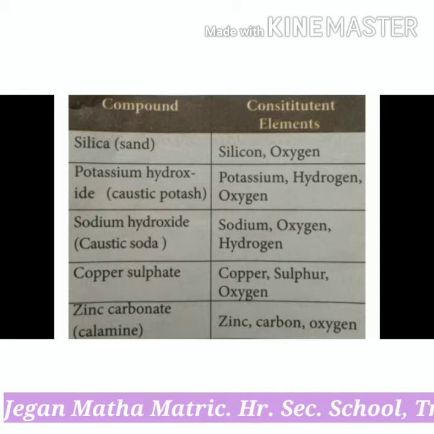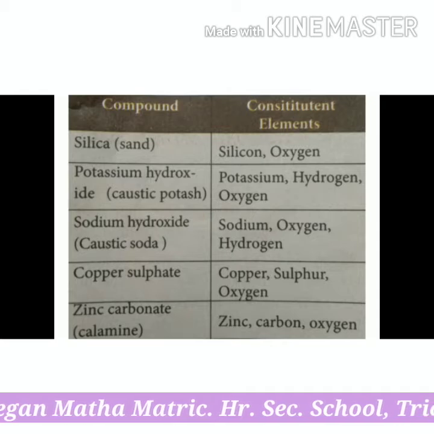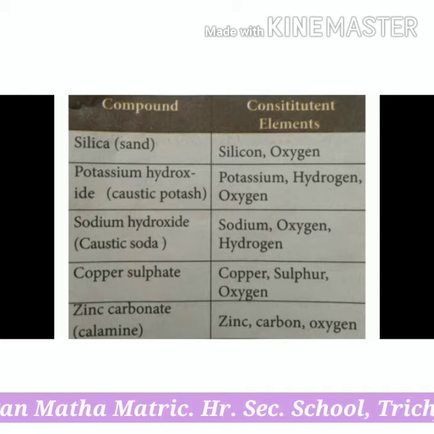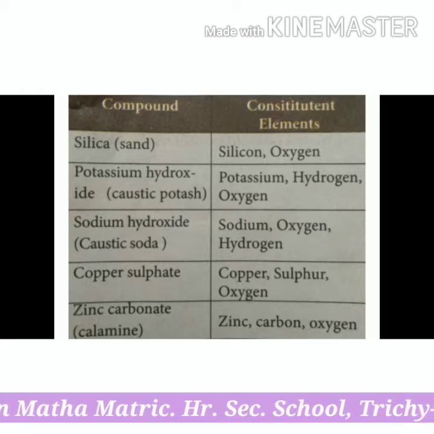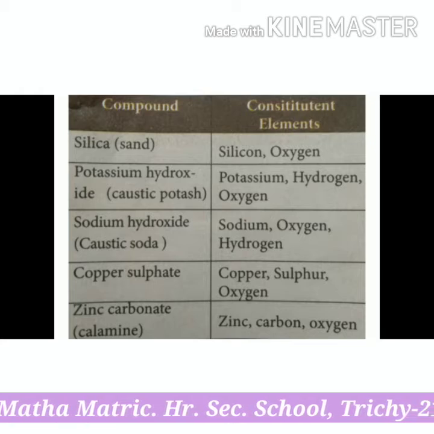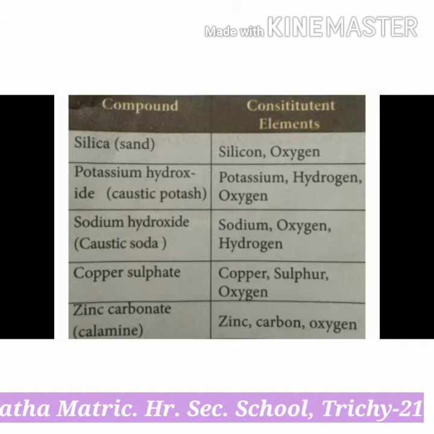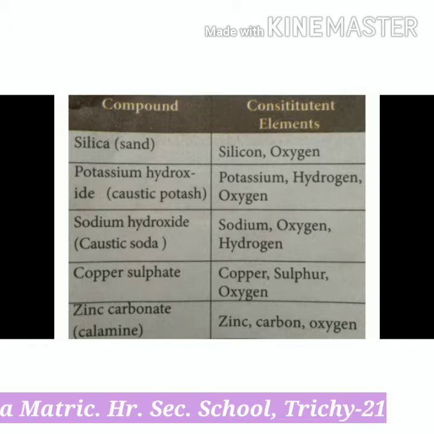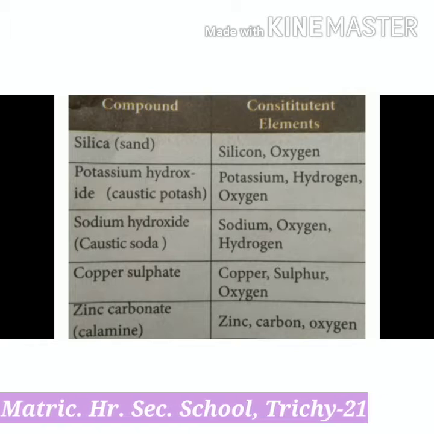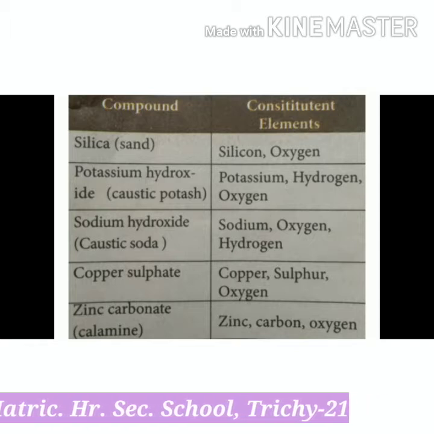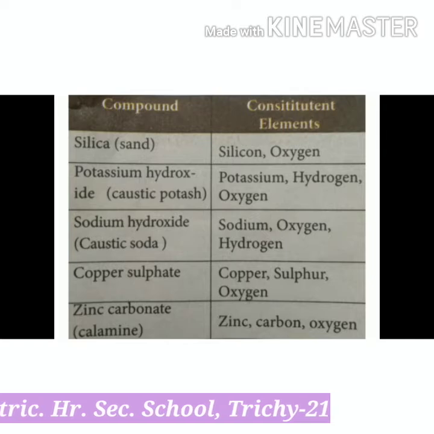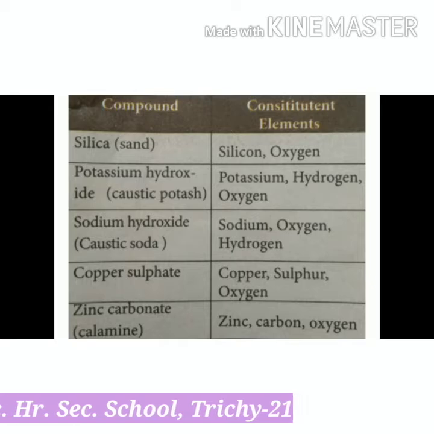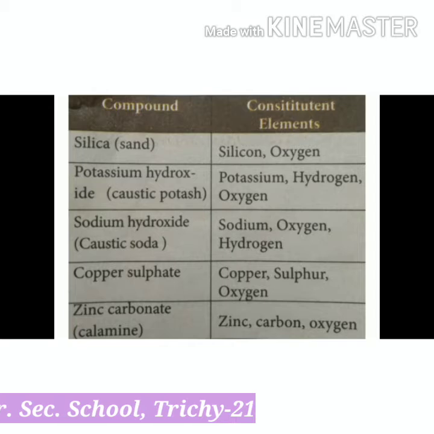Third one, sodium hydroxide. Its other name is caustic soda. It is made up of sodium, oxygen and hydrogen elements. Its chemical formula is NaOH. It is an ionic compound because it is made up of metal ions of sodium attached to non-metal ions of hydroxide.